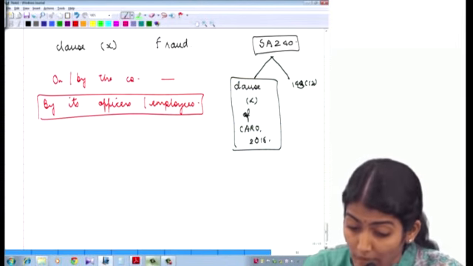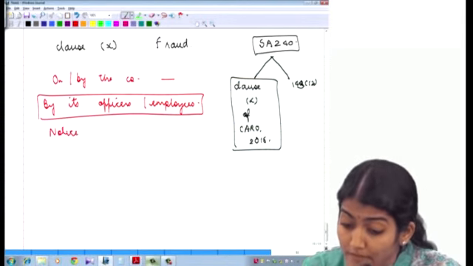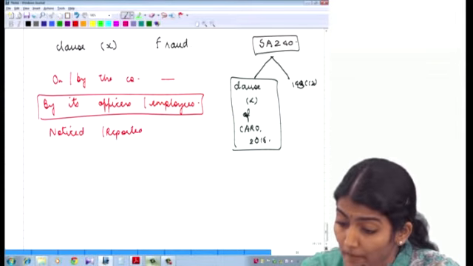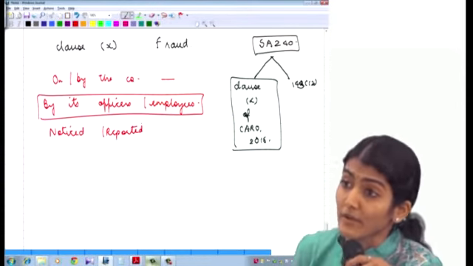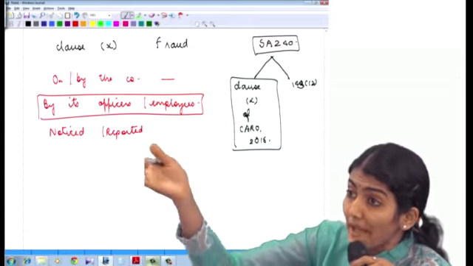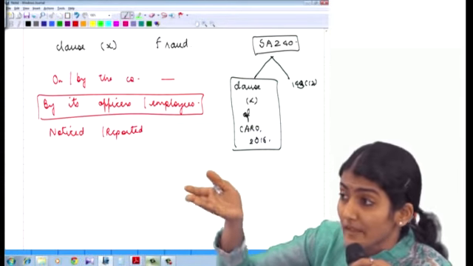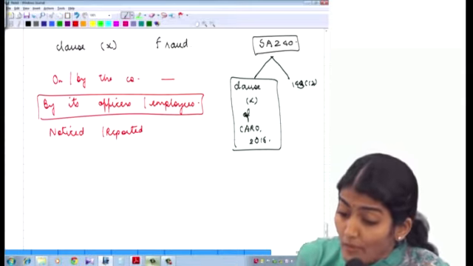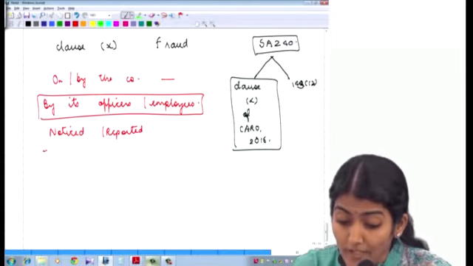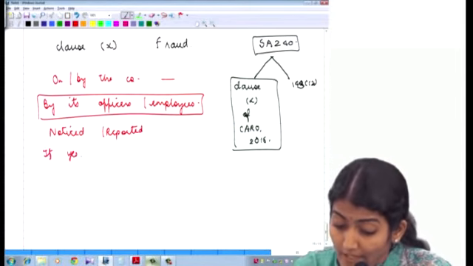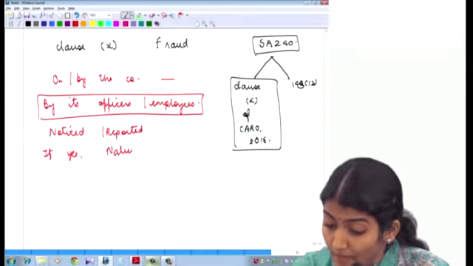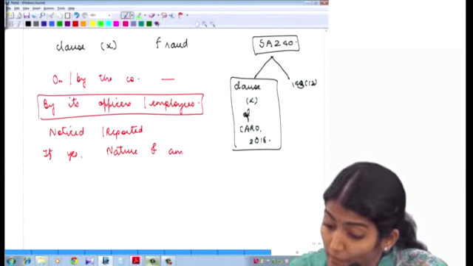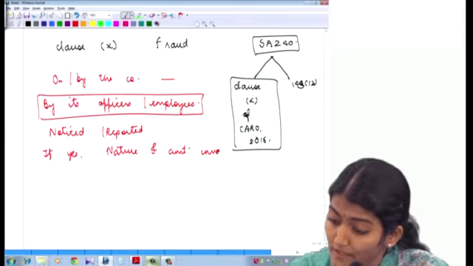By its officers or employees, noticed or reported during the year. Noticed matlab kya? You while doing the audit came across it. Or reported matlab management themselves came and told you, okay CA, this is the fraud which our employee did in the company during the year. Noticed or reported during the year? If yes, then the nature. So you see, for fraud you also have to give the nature of the fraud, and the amount involved is also to be indicated.